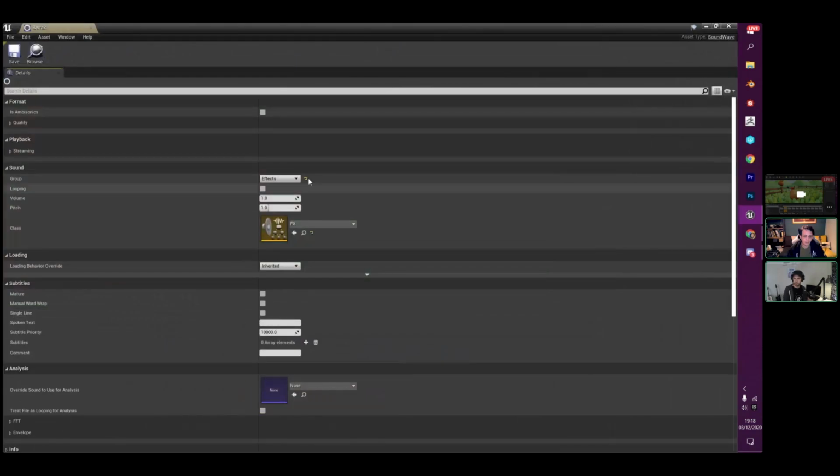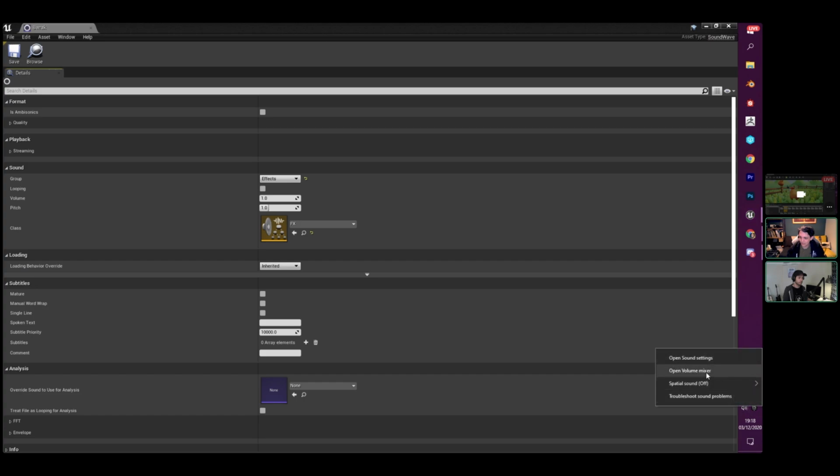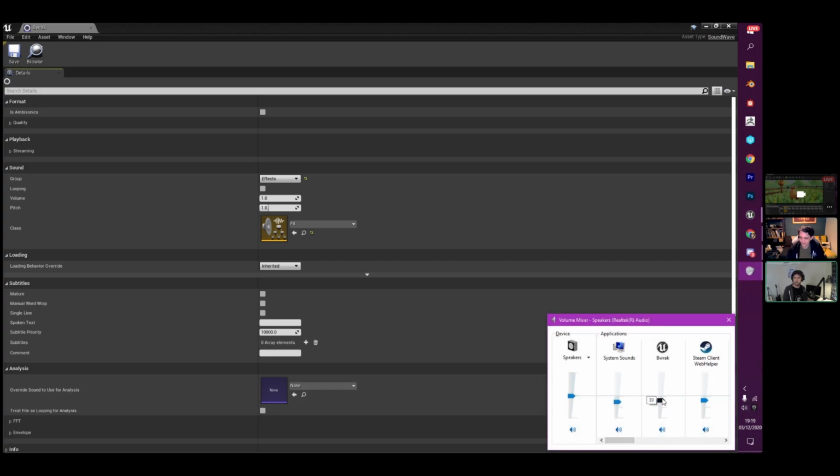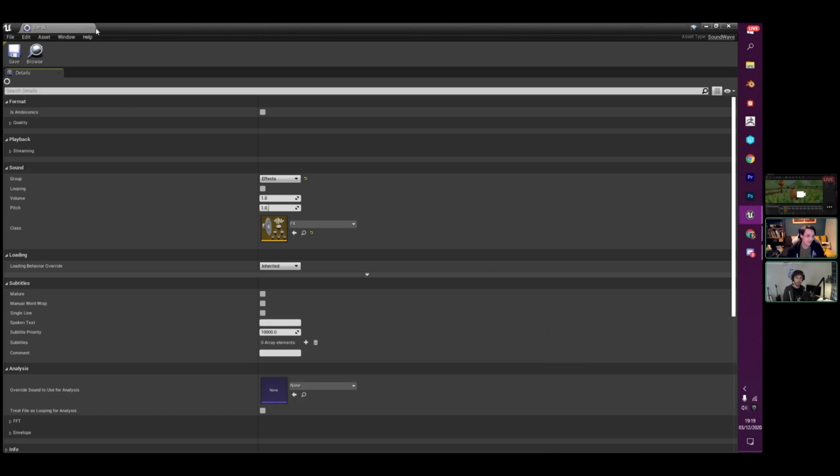So if I look at the chicken squawk, you can see that I've set that audio cue class to effects, right? And then I'll turn up my volume again just so we can listen to this, and then I'm going to turn it off forever.